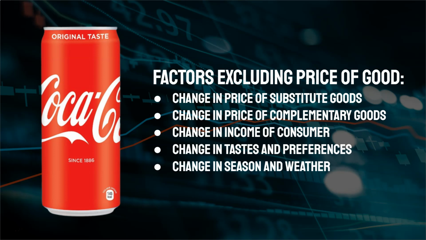Complementary goods are two goods which are both required for full satisfaction. So when we drink Coca-Cola, we also need to have a straw for a more seamless drinking process. So we could say that Coke and straws are complementary goods. The price of this complementary good, or a straw, is also impacting the demand of Coke. Let's say the price of the straw increases. That means the demand of the straws also decreases.